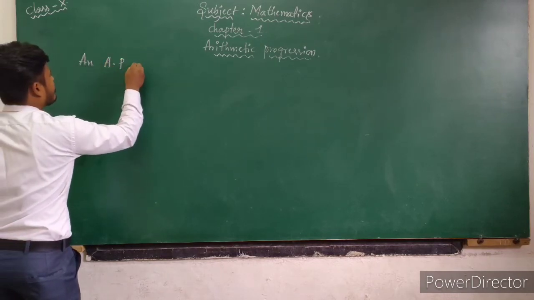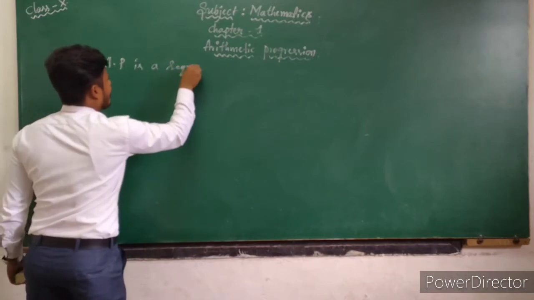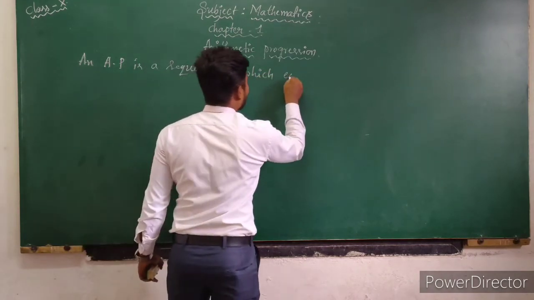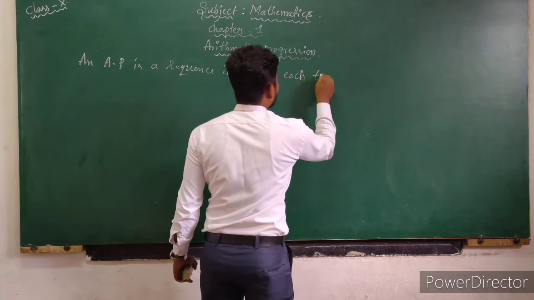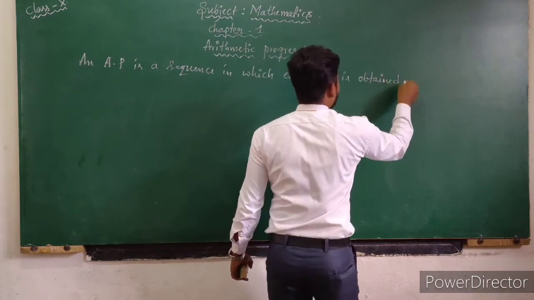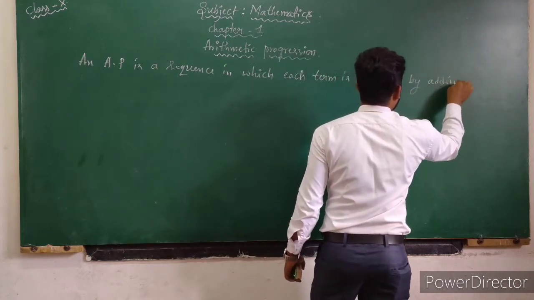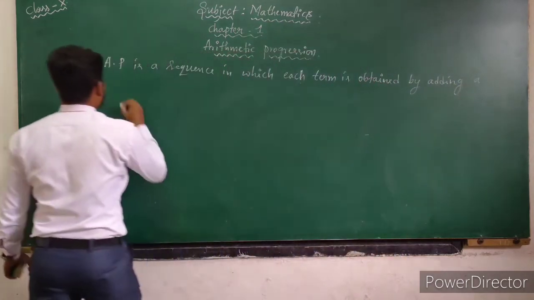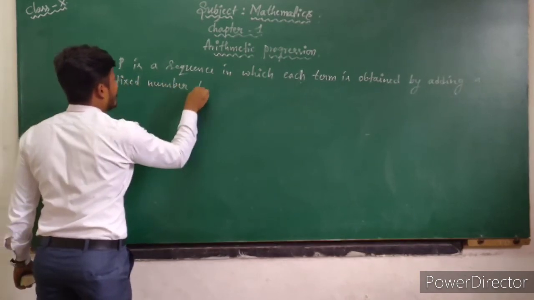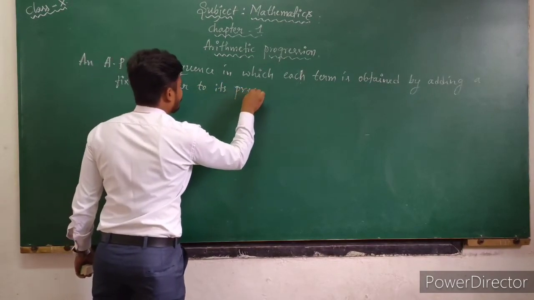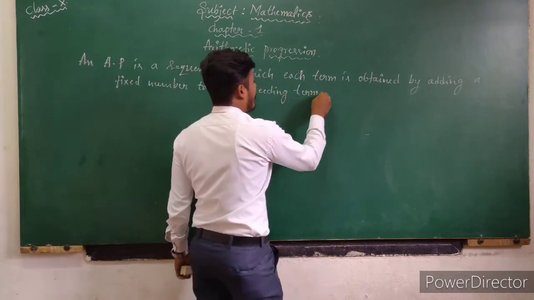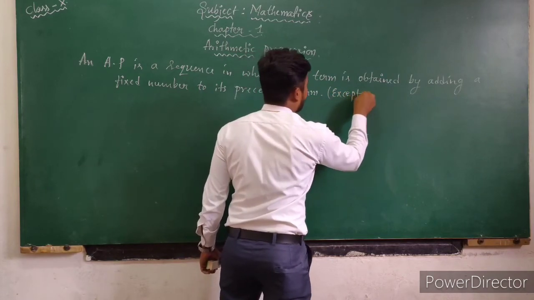An arithmetic progression is a sequence in which each term is obtained by adding a fixed number to its preceding term, except the first term.